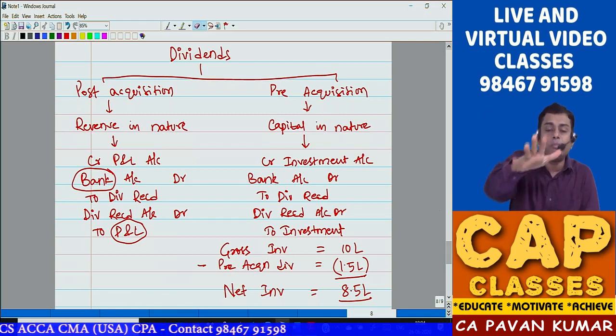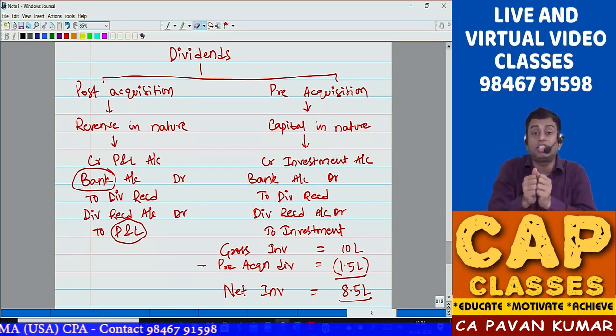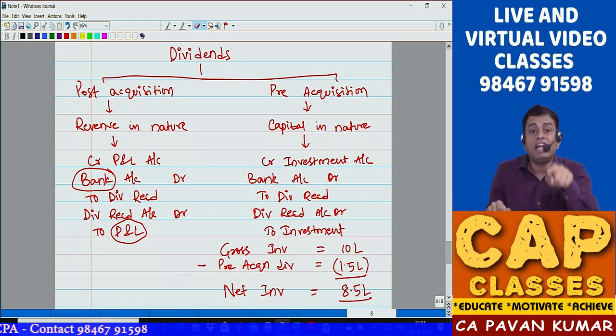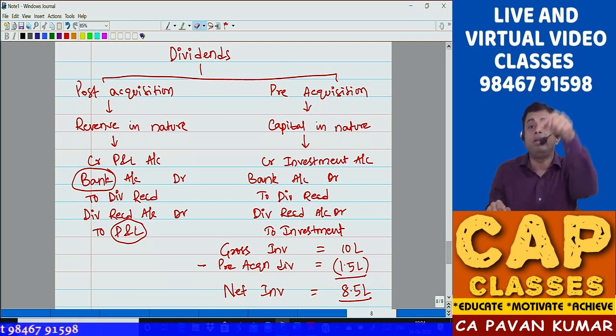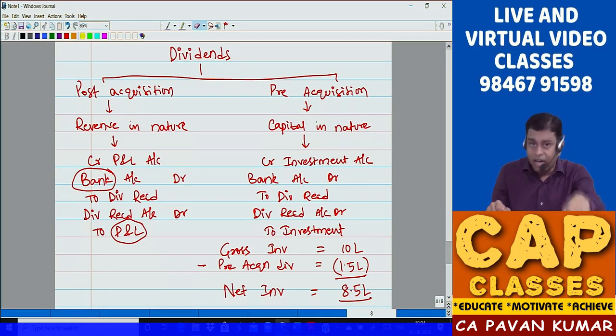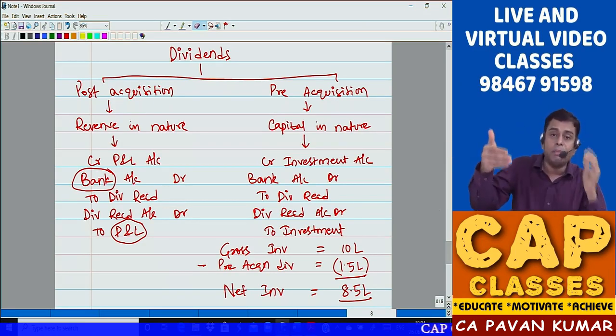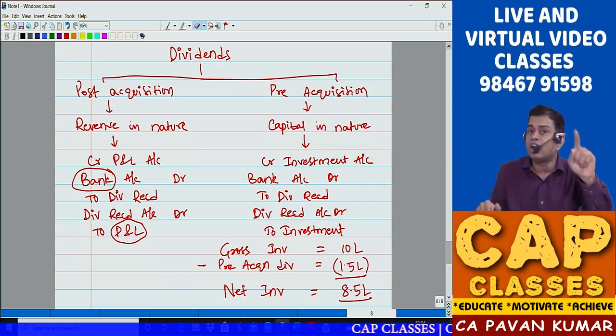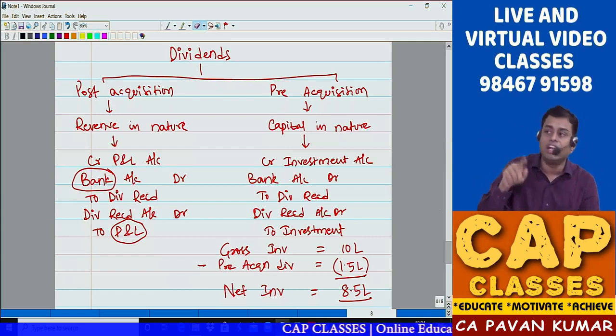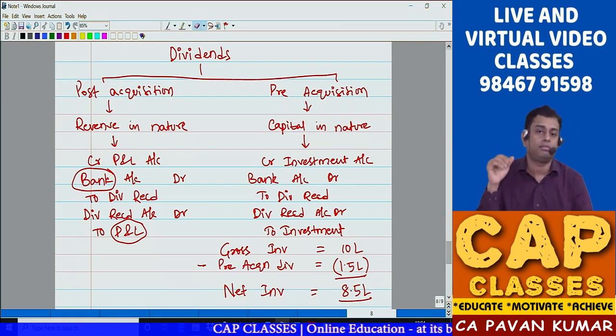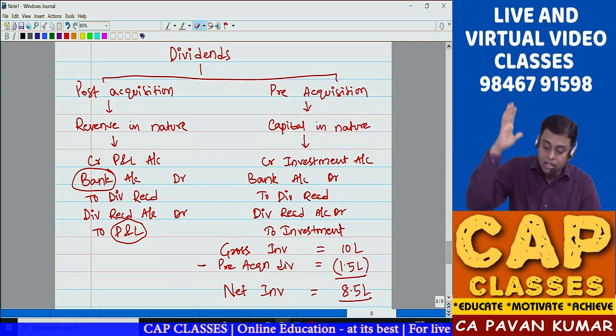So you gave 10 lakh rupees to me. You bought 10 lakh rupees worth of shares, and you know that 1,50,000 rupees of dividends will be credited to your bank account within few days. But actually, for that 1 year for which the Reliance Industries is paying you dividend, you were not the legal owner, but still you are receiving it. So it is a capital profit. So simple. Read the diagram.